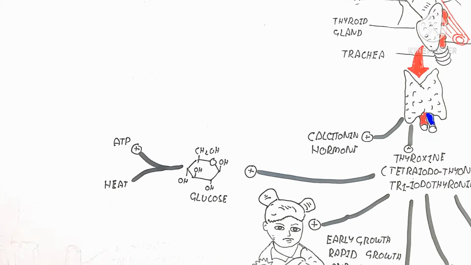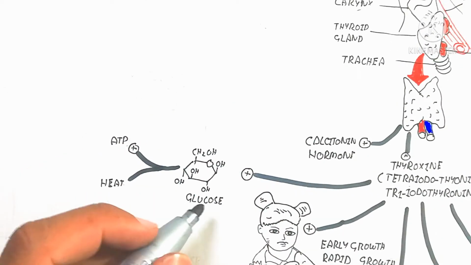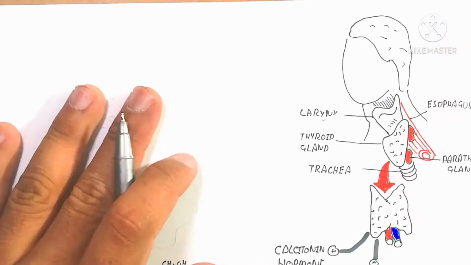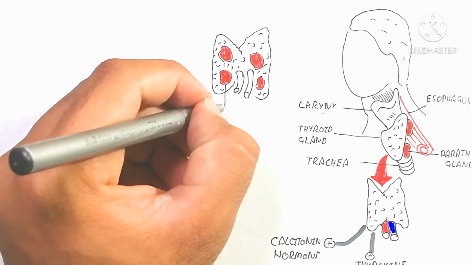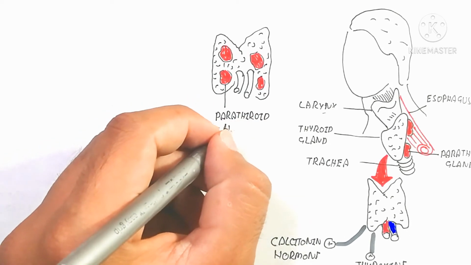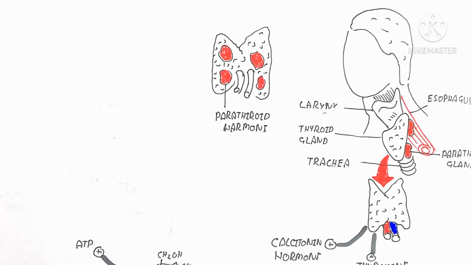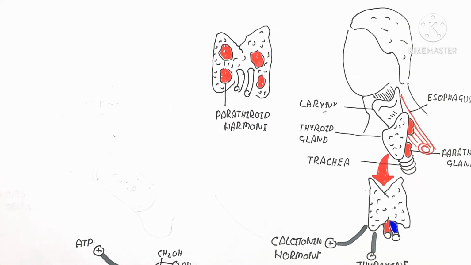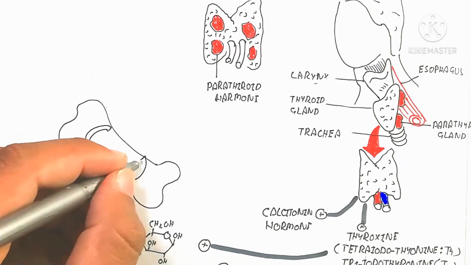So all of this is related to endocrinology, and that's the endocrine system we are discussing here. Remember that. Here is the parathyroid gland. Two pairs of parathyroid glands are present, which produce the parathyroid hormone. It is also known as parathormone.